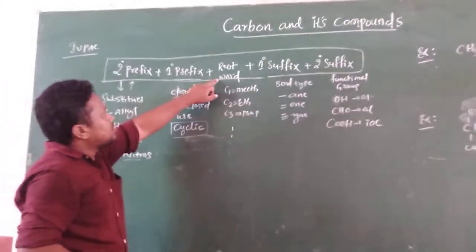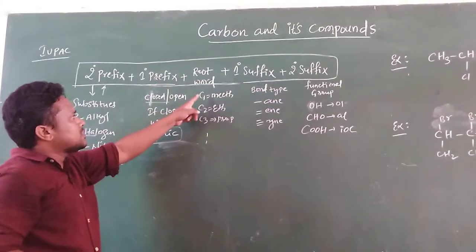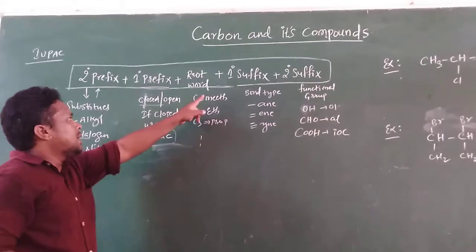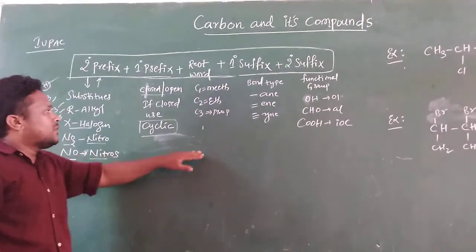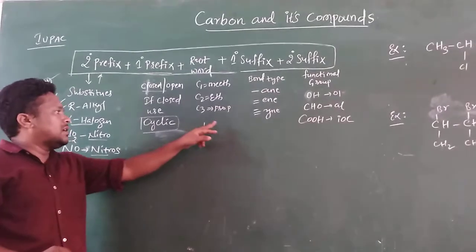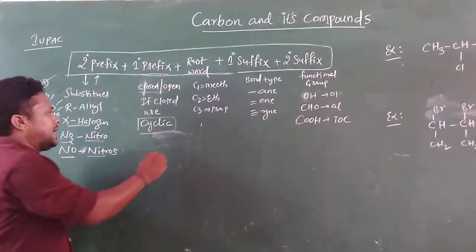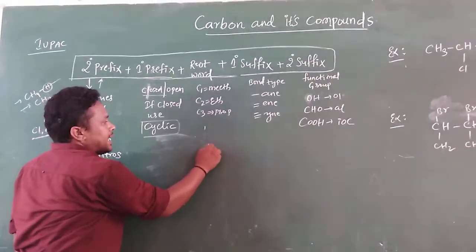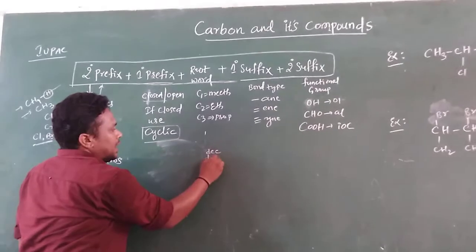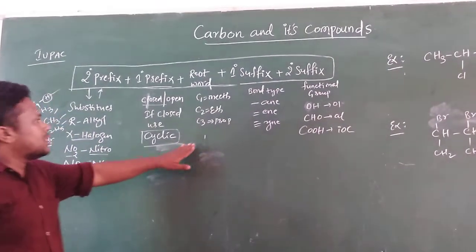Next one, the root word. This one is important. If the number of carbons is one, you mention meth. If 2, eth. If 3, prop. If 4, but. If 5, pent. If 6, hex. If 7, hept. If 8, oct. If 9, non. If 10, dec. If 11, undec. If 12, dodec. Like that you have to do. That is nothing but the root word.